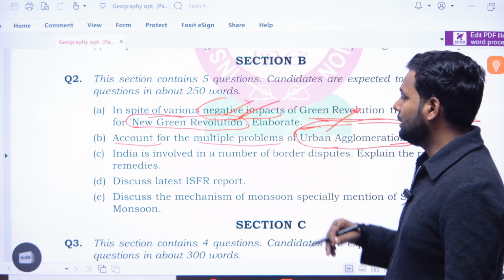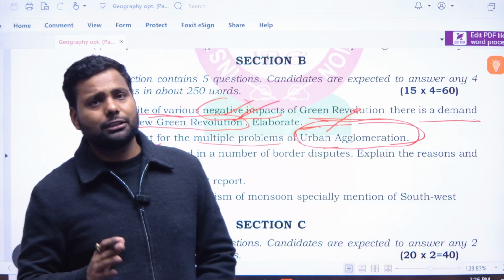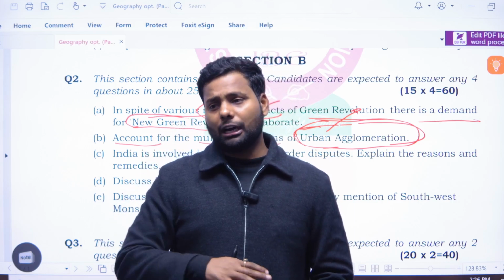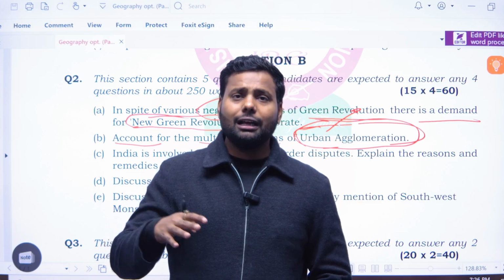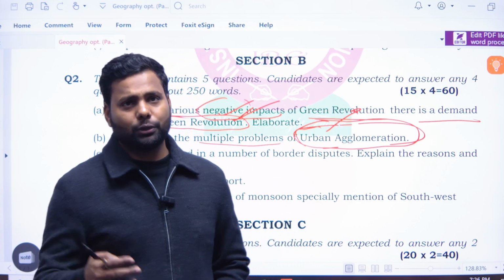Urban agglomeration is increasing. We have said that urban agglomeration is forcing people to live in urban areas below the living standard. They are living somewhere, sleeping on the road, on the street.